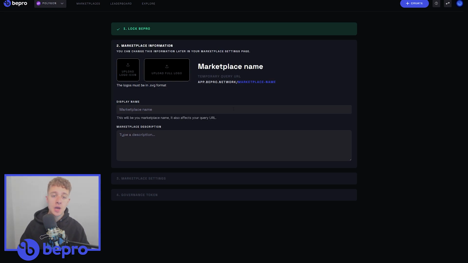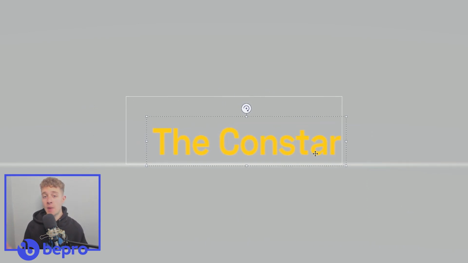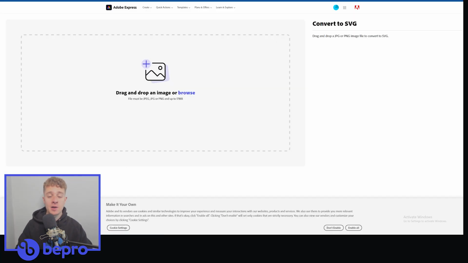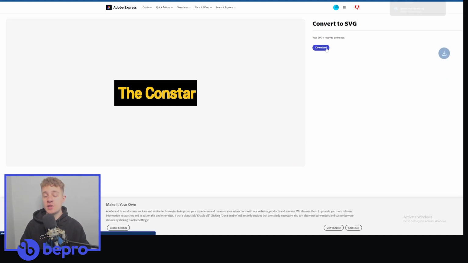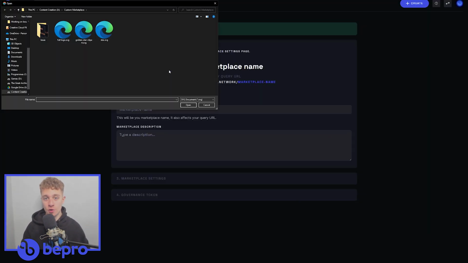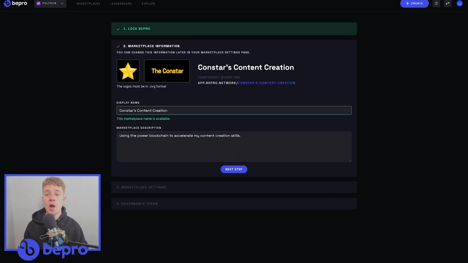So you can see here, I needed to have two different logos for the marketplace. They both needed to be in SVG format. So what did I do? I loaded up my trusty Paint 3D and got to work creating the logos. I used the logo that was found on the Bepro Network custom marketplace as a reference for how big I needed the logo to be. And then once I'd completed the logo, I put it into an SVG converter so I could upload it onto my custom marketplace. I then proceeded to go through the rest of the customization for a custom marketplace.